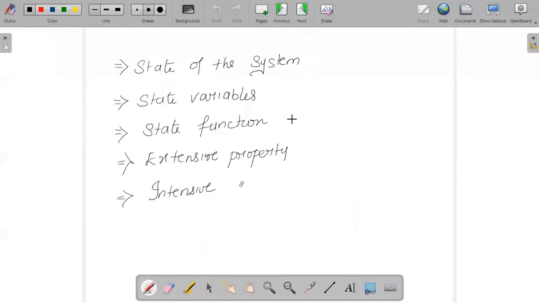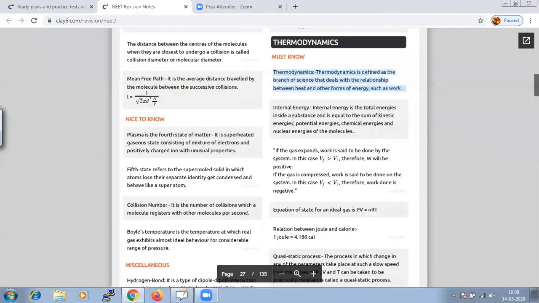And there are certain terms that are very important to differentiate or to know. So what are the terms? Very important terms we should know are internal energy, enthalpy, entropy, and state variables. There are many things which we should know before we proceed into the chapter.